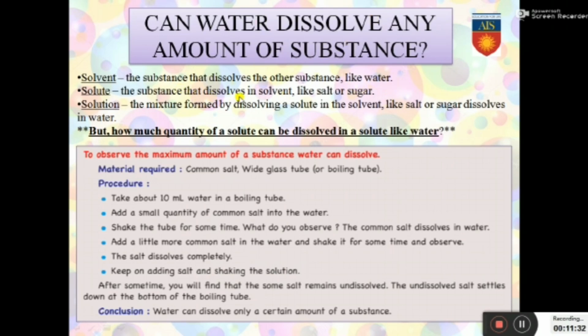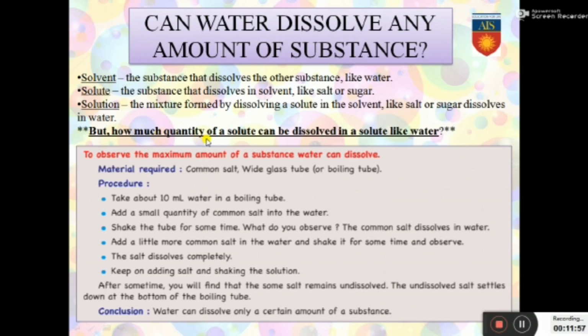The substance that dissolves in the solvent, like salt or sugar, is called the solute. The solid is called the solute. And the mixture formed by dissolving a solute in the solvent, like salt or sugar that dissolves in water, is called a solution. So the solid part is called the solute, the liquid part is called the solvent, and the solute dissolved in the solvent is called a solution.